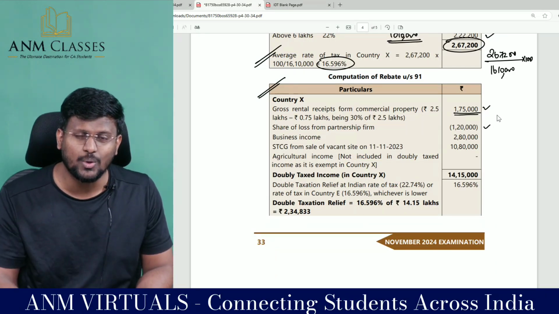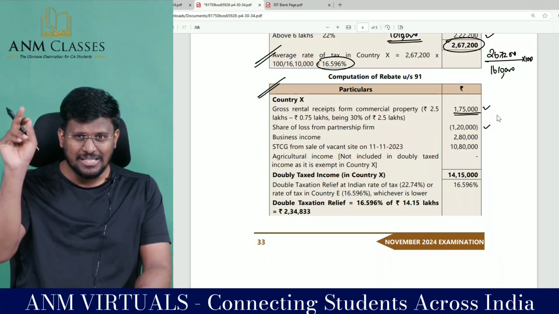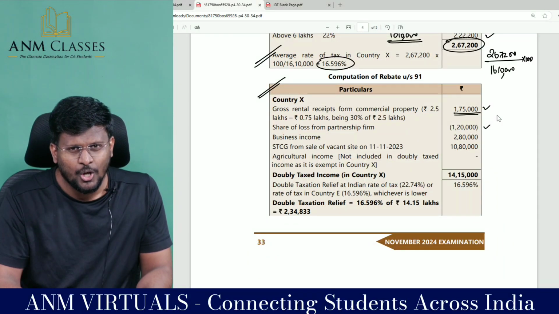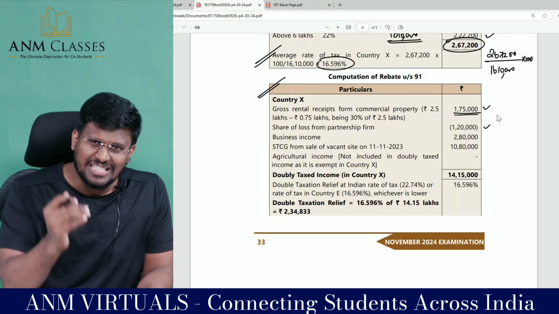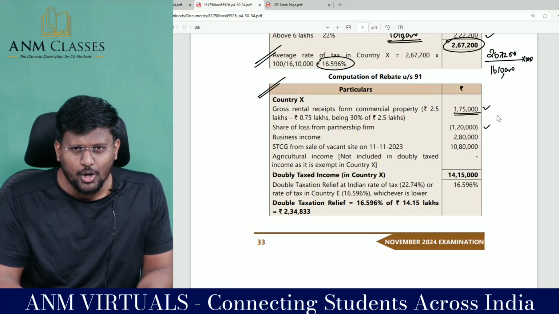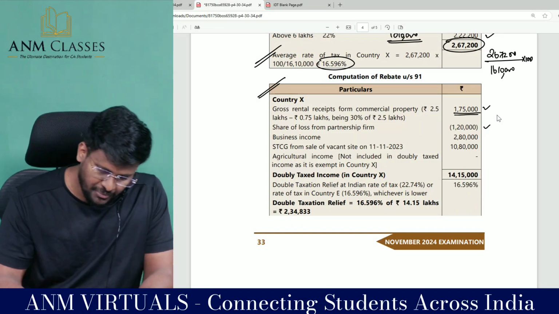So this 1,20,000 is not doubly taxed income, because there I don't get a benefit, but in India you got a benefit. So it reduces the business income of India. Already you got a benefit. Again, are you asking for a rebate under section 91? Not possible. Hope you got the logic.